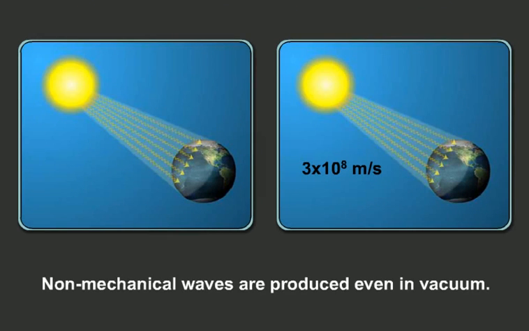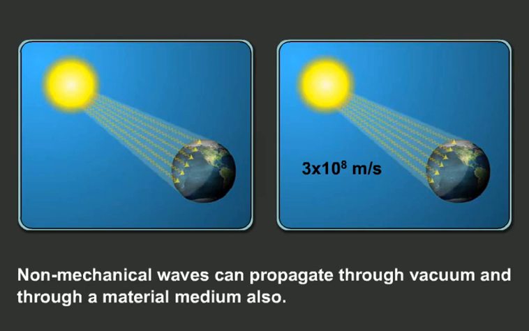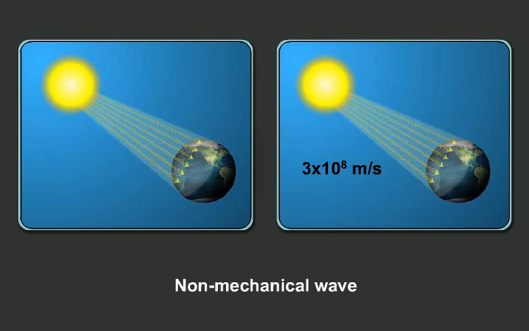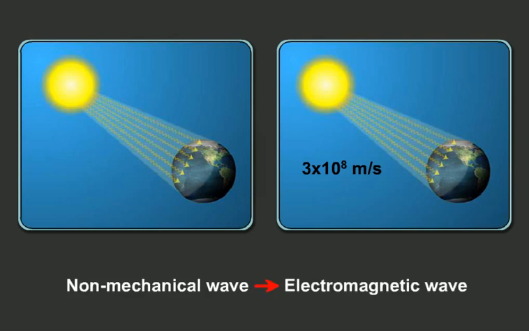On the other hand, non-mechanical waves are produced even in vacuum. They can propagate through the vacuum and through a material medium also. We often call non-mechanical waves electromagnetic waves.